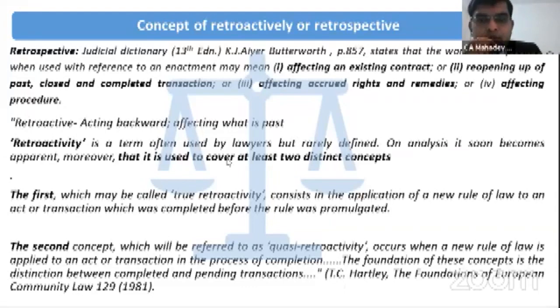So in that Nilkamal Realtor case, the same thing was observed, that RERA has come into the picture from 1st May 2017, but whatever transactions happened before 2017 will also come into the picture, and it will be applicable there also. So this is the meaning of retrospective and retroactive. That's why in the case of sections 12 and 18 of the RERA, this is applicable retroactively, not retrospectively or prospectively.